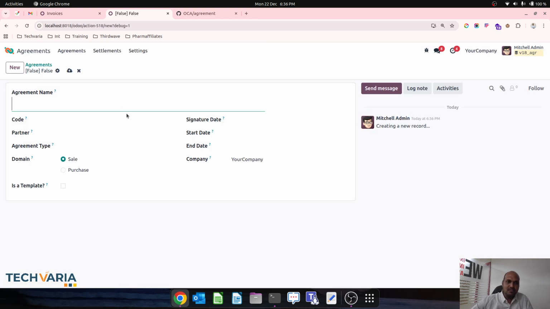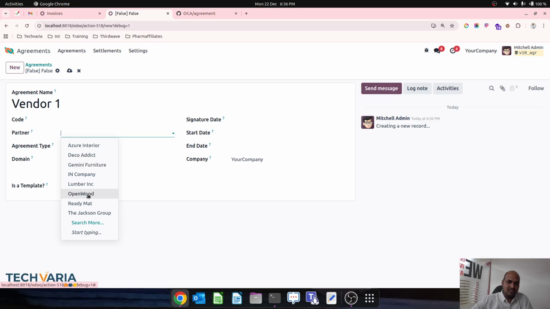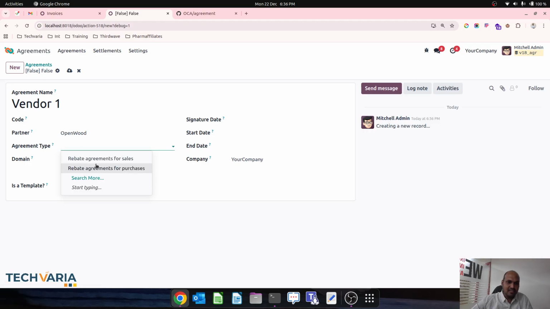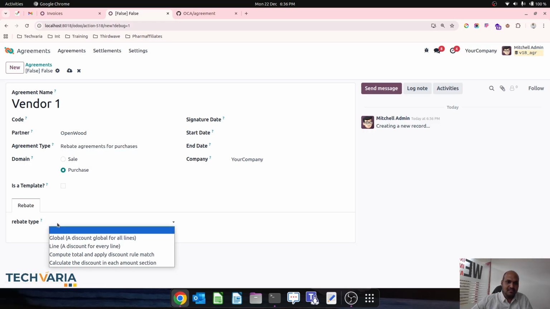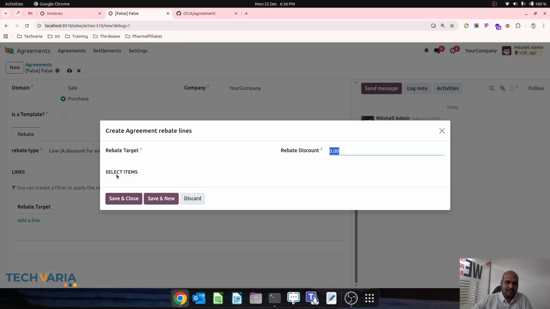The same way you can create agreement for vendor 1, where you can choose any of your vendor, then agreement type for purchases, and rebate type, let's say you define a line item wise discount.